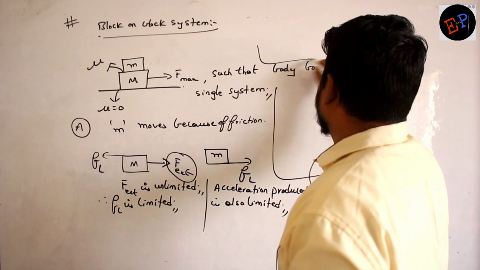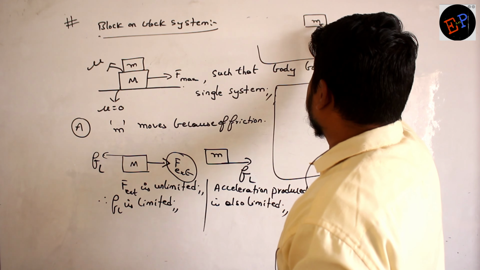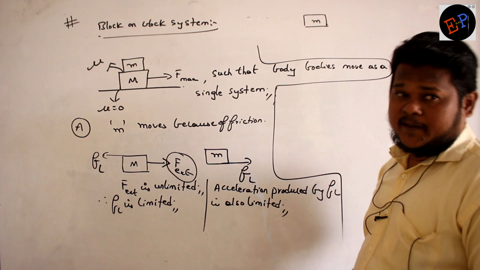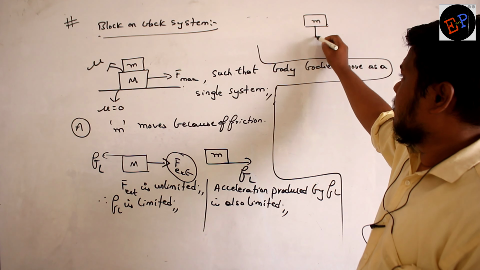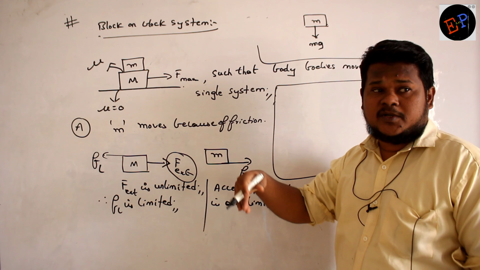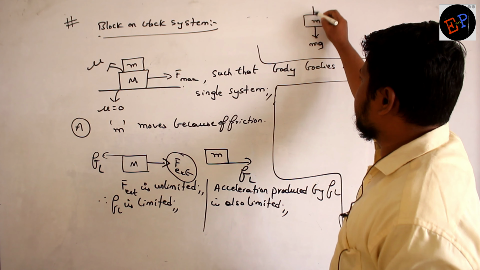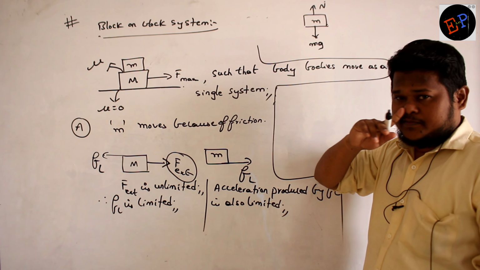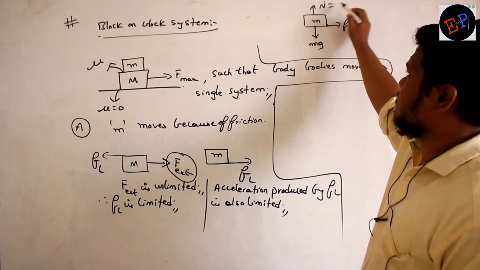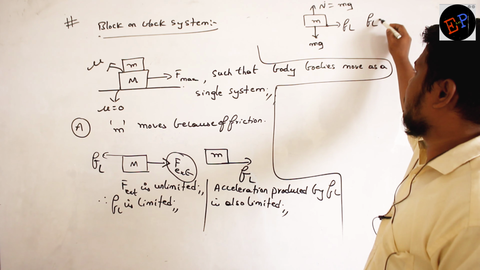Let us draw the free body diagram. See, this is the free body diagram of small m. Can you say how many forces are acting on small m? 3. What are they? First of all, its weight, small mg. Small mg will fall on which body? Capital M. What will capital M do? Capital M will give a reaction, normal reaction. Another force is FL, limiting friction. Clear, no? N value is also small mg. Clear, no?